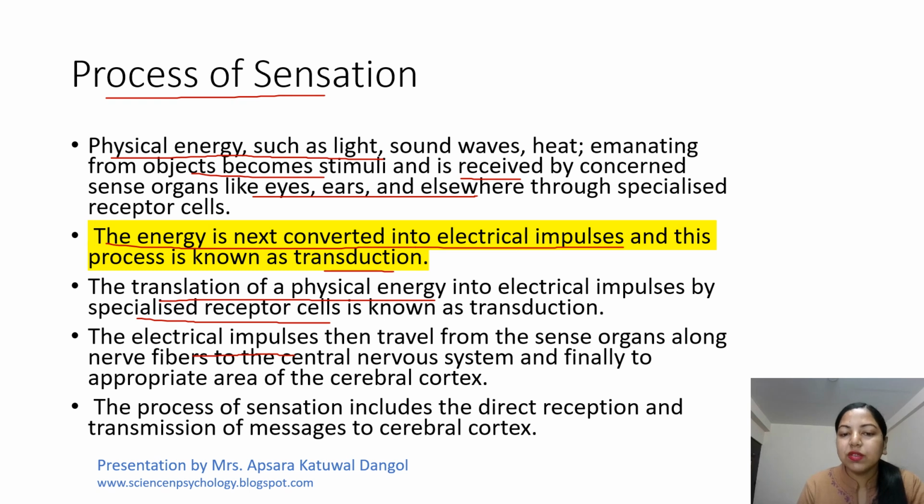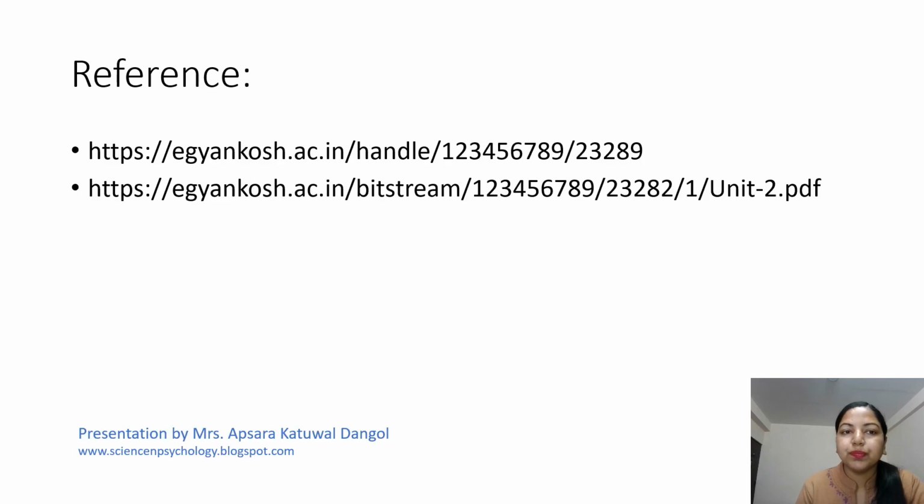The process of sensation includes the direct reception and transmission of messages to the cerebral cortex. So this is the process of sensation where physical energy is converted into electrical impulses by specialized receptor cells, and these sensations include direct reception and transmission of messages to the cerebral cortex.